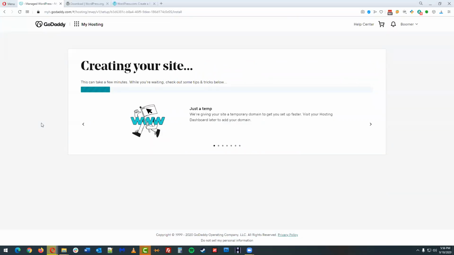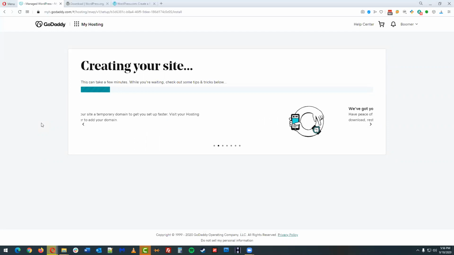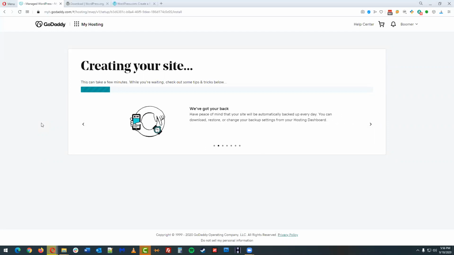And you know, the amount of time this takes kind of varies. I've run through this process a few times, and it's really quick sometimes. It takes a little bit longer for other times. But basically what's happening right now is GoDaddy is running a script to go and kind of grab a fresh copy of WordPress. They are creating a little space on the server, whichever server you've selected or they've selected for your site. They're creating a database, which is where all of the text and the settings are going to be housed. They're getting everything uploaded.